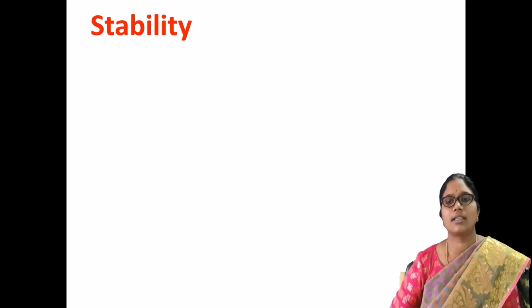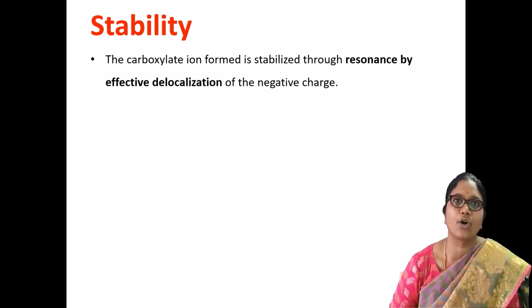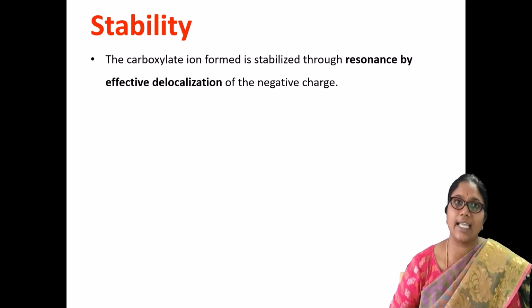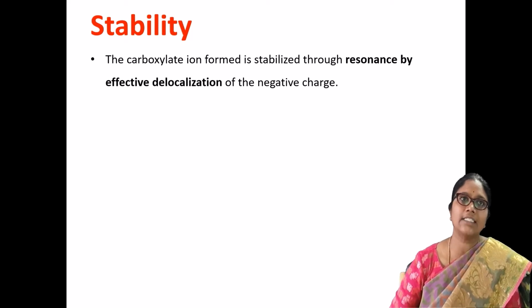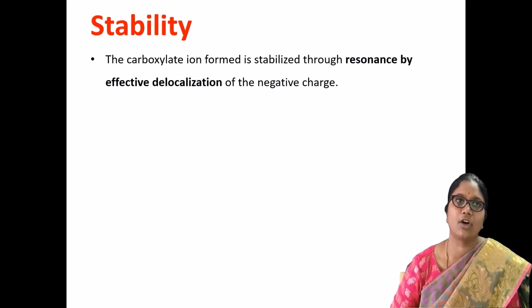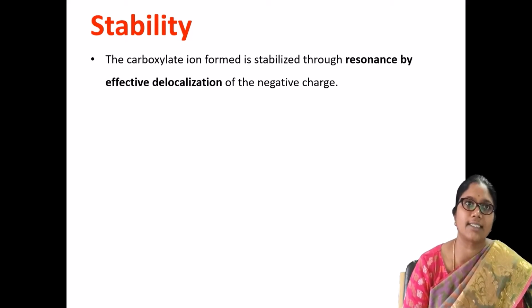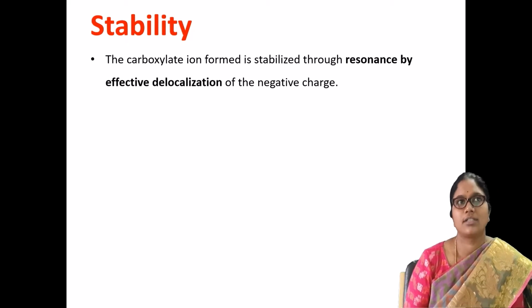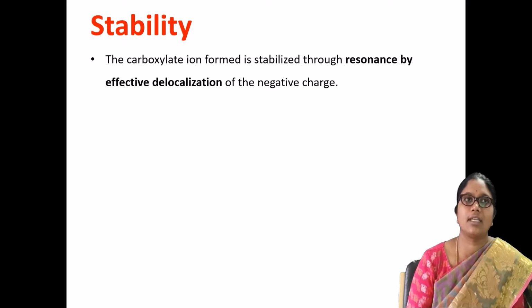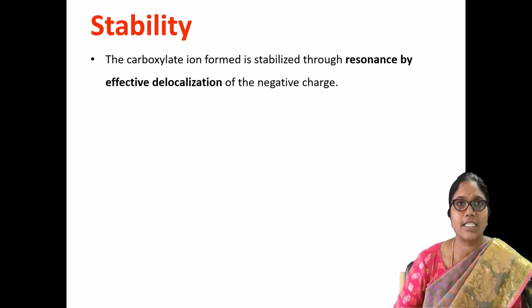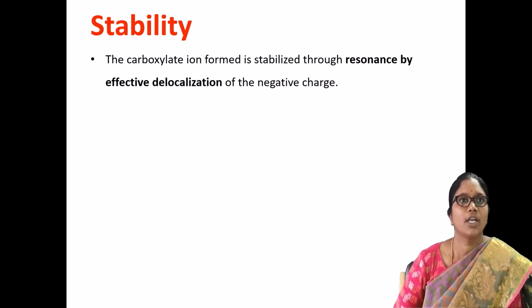Next, there is an important approach to explain the acidity of carboxylic acids, such as stability. Stability definitely affects the acidity of carboxylic acids, because a more stable compound results in a stronger acid. You can observe how stability can influence the acid strength of the carboxylic acids.